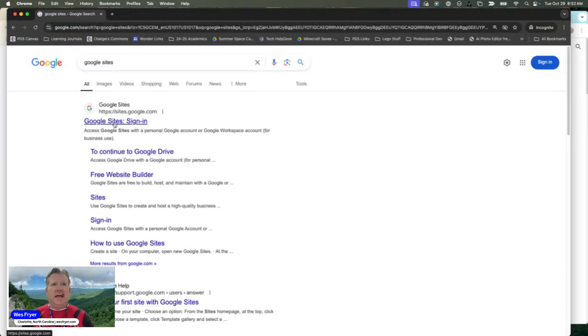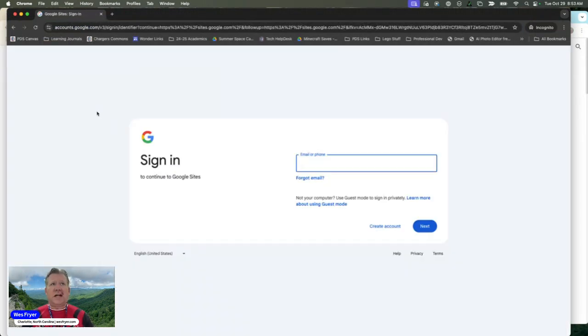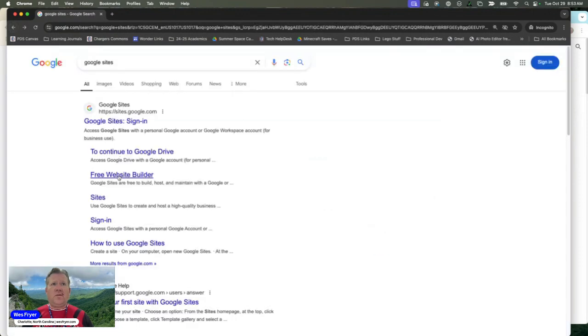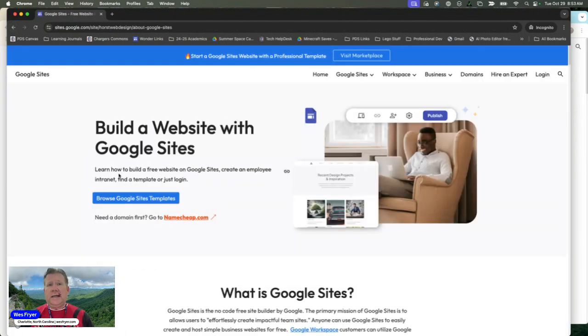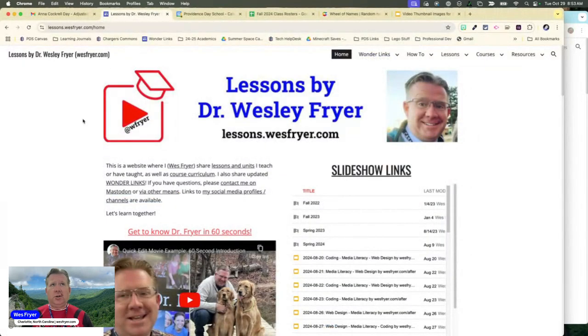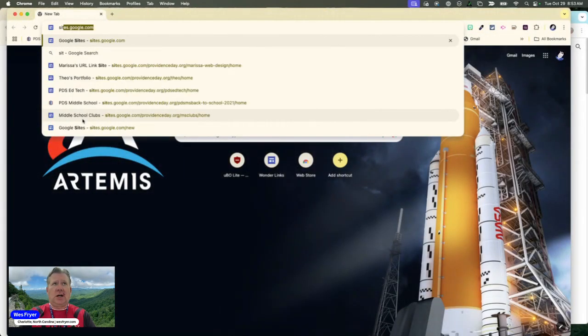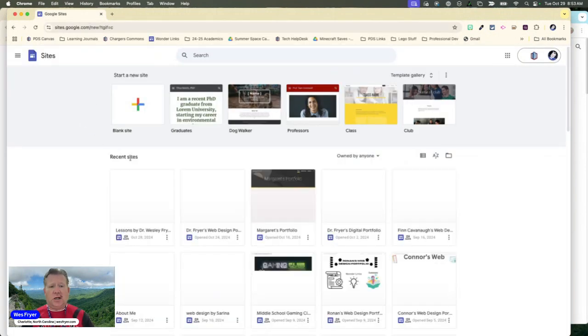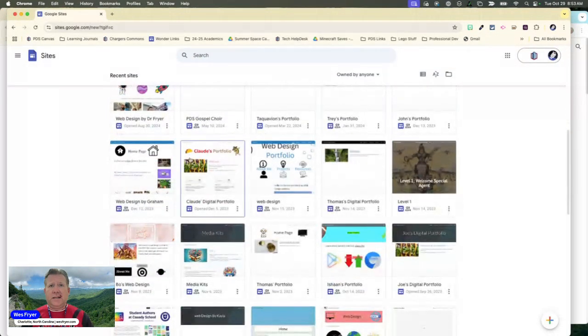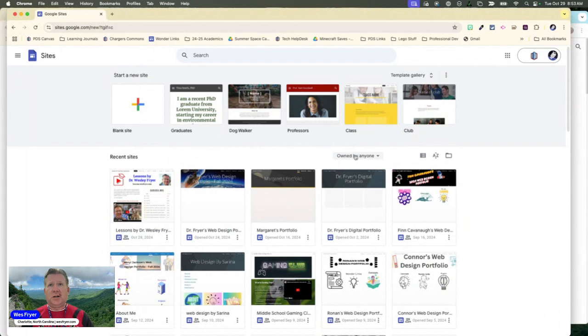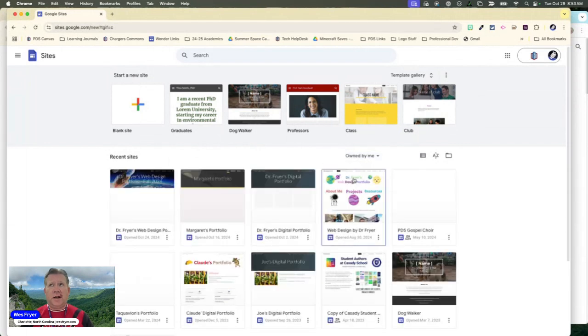And as you may know, Google Sites is a part of the Google Suite and it allows you to make websites. And so when you're logged into your Google account, you can simply go to sites.google.com and you can access all of the websites that you have made. These are not all mine. Some of these are owned by me. And these are all of the sites that I have access to on my school account.